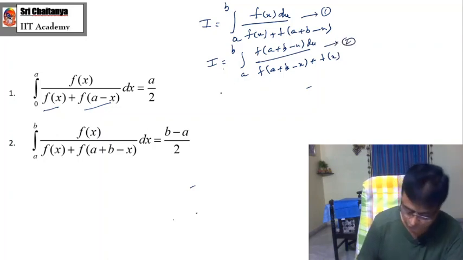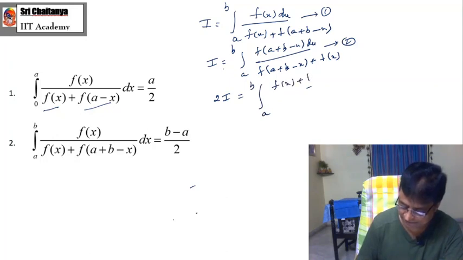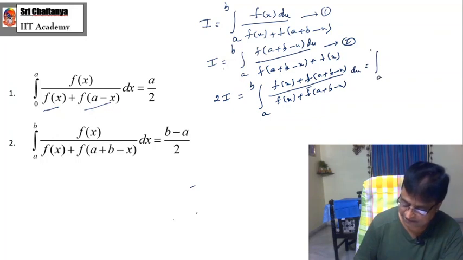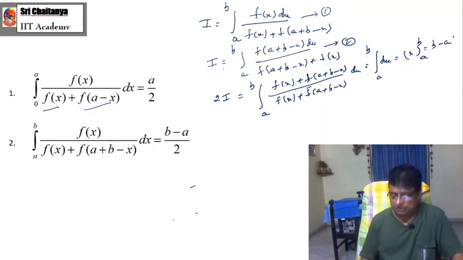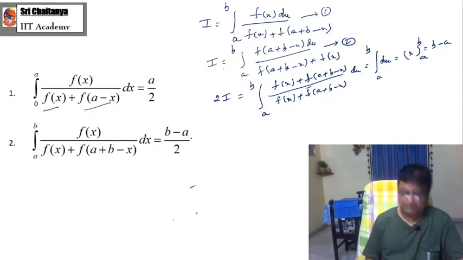Now, by adding these two, what can I get? 2I. Again, I am applying my 2I technique. Integration a to b, numerator is f of x plus f of a plus b minus x, and the same denominator f of x plus f of a plus b minus x dx. Both get cancelled. After simplification, I get x under limits a to b. By substituting the limits, it becomes b minus a. Therefore I equals b minus a by 2.